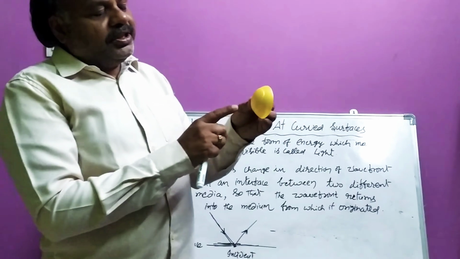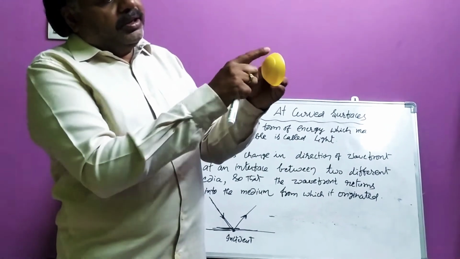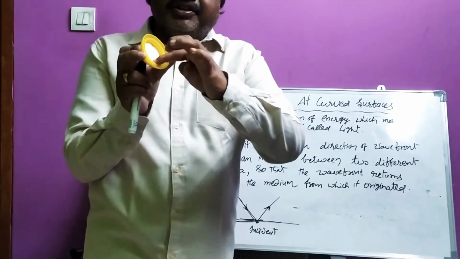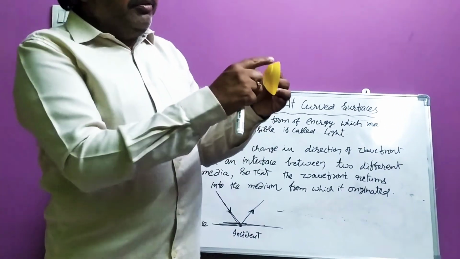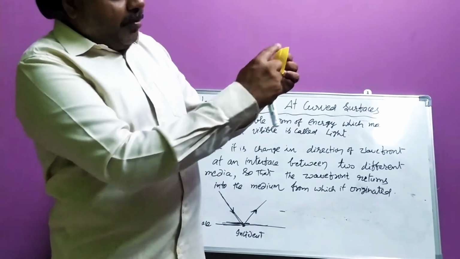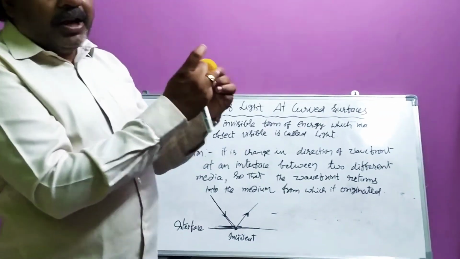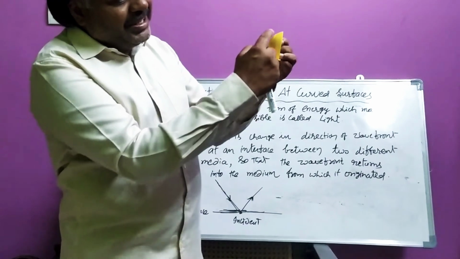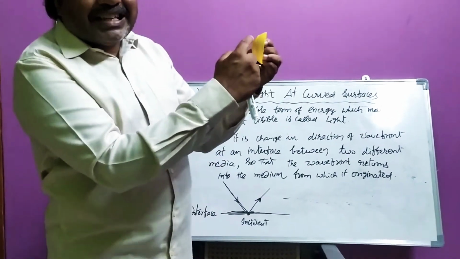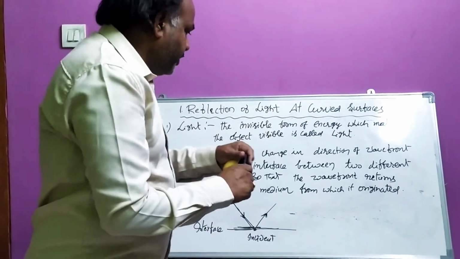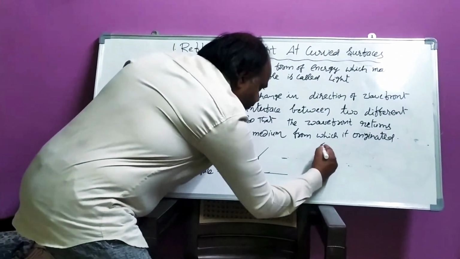Suppose you see this, its surface is like this. If the surface is bulged out like this, then this is called a convex mirror. That means it will be like this.